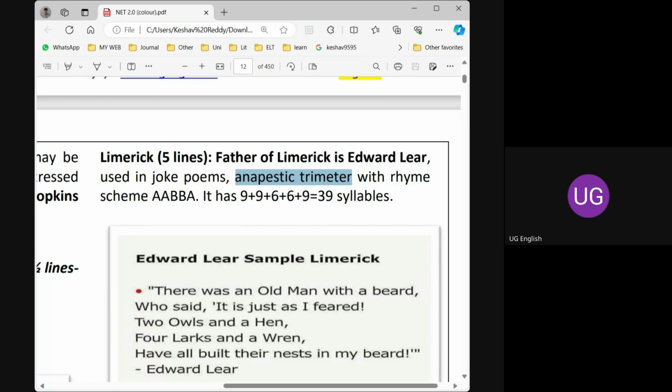But there is a magic here. You should remember this: A, B, B, A. That is, the first, second, and fifth lines are equal in size, where 3 anapests are used, whereas the third and fourth lines use only 2 anapests. That is 6 plus 6. In simple terms, limerick is nothing but a 5 line poem which has 39 syllables, anapestic trimeter.